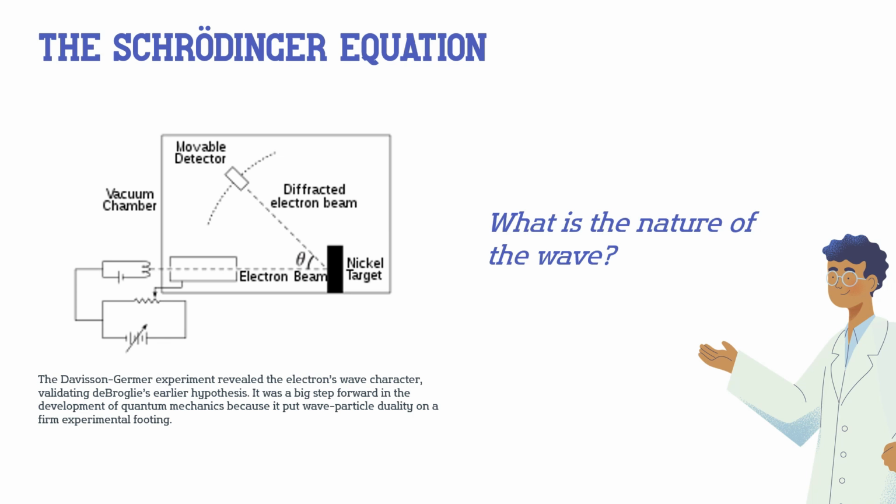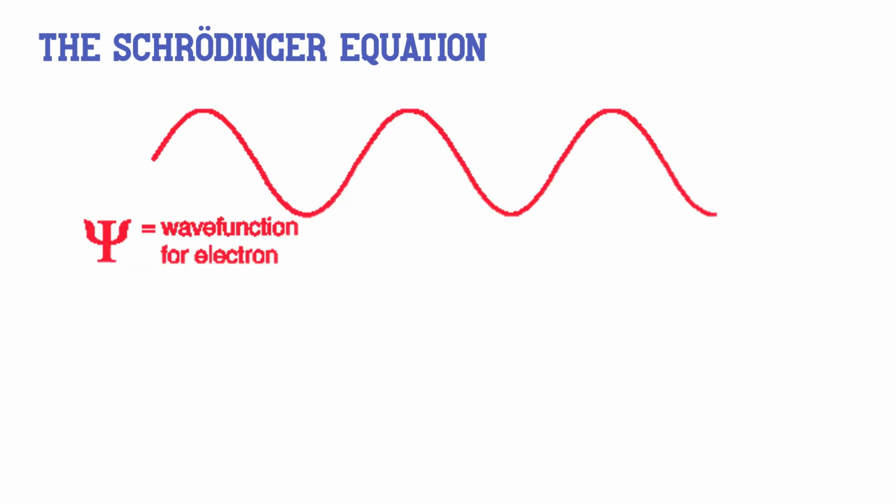The Schrödinger equation is postulated. It is not derived, yet the predictions based upon it are verified via experiment, such as the Davisson-Germer particle diffraction experiment. This raises the question, what is the nature of the wave? We respond in retrospect that the wave is the wave function for the electron.